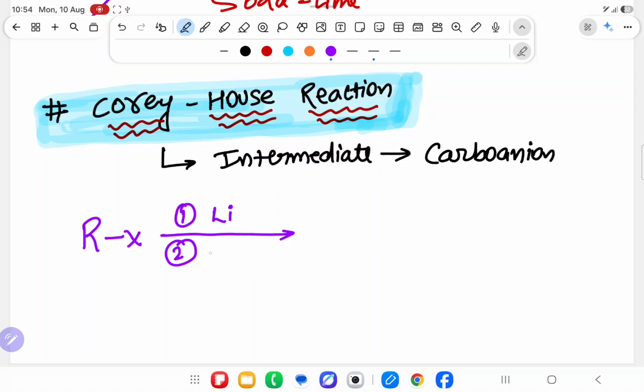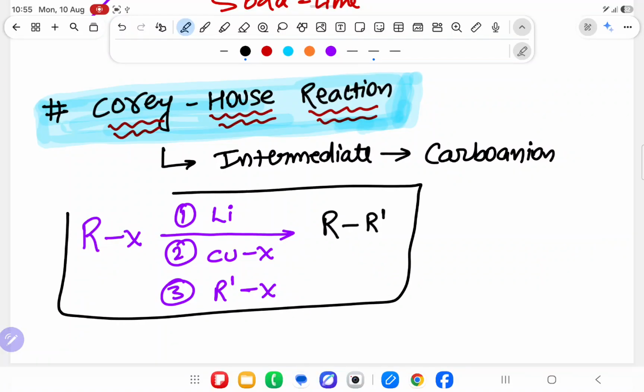Second, react with copper halide. And third, take some other R-X. What will happen? It will give R-R'. It means this R and this R' combine together and form one product.